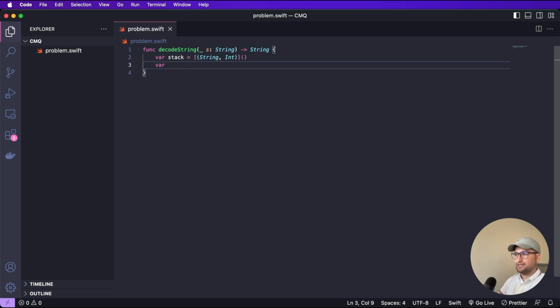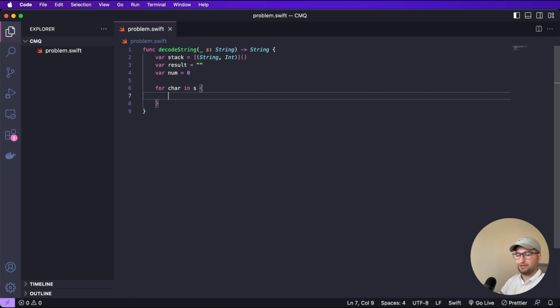And now let's make a variable to keep reference to the result that we want to return at the end, and make a num variable to store the detected number, right? So let's say var num equal to 0. Now it's time to make a for loop over the input string, for char in s, and we need to make a switch statement to detect what this character is. Is it an opening square bracket, is it a closing square bracket, or a normal character or a digit?